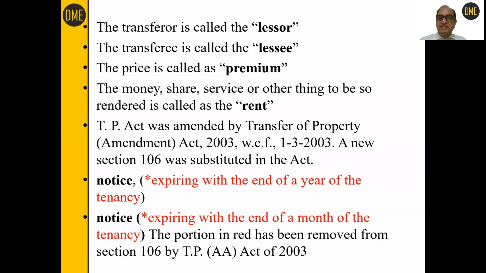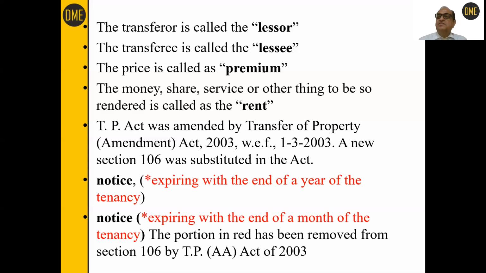And very reasonably this portion has been removed from section 106 because practically sometimes it is not possible. Suppose you have given a notice of termination of tenancy in case of yearly tenancy and the notice is not received by the tenant till 31st December. It was received by him on 1st January. So it is not ending with the year ending.